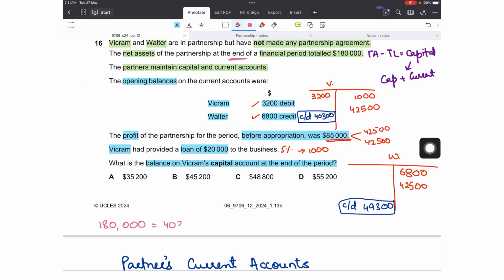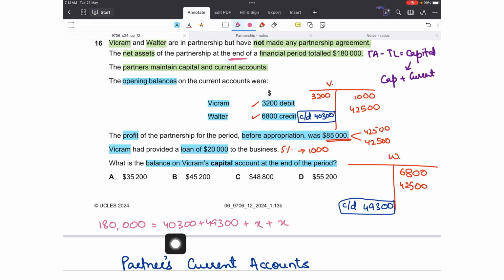Vikram's current account balance is 40,300 and Walter's is 49,300, plus it also consists of the capital account balances of both the partners, and those balances won't be different, since in the absence of a partnership agreement partners contribute equally. So that would be X, the capital investment by Vikram, plus X, the same investment by Walter as well.